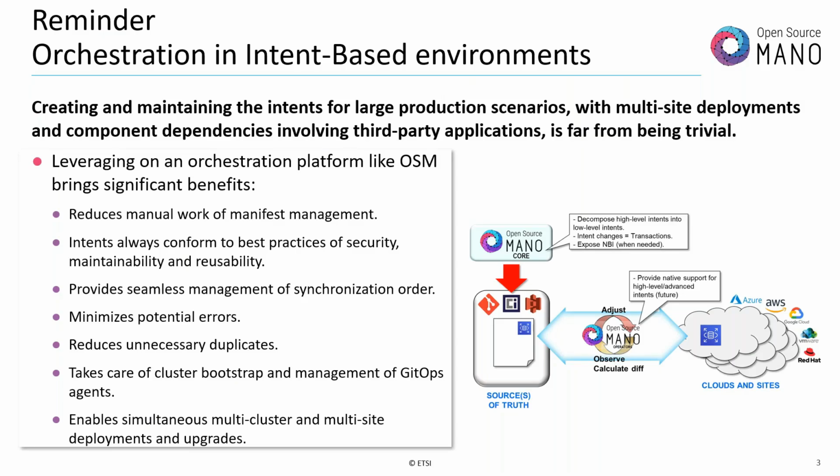Basically, all the management of the manifests is done by OSM. OSM is the one pushing the different manifests into the Git repository.